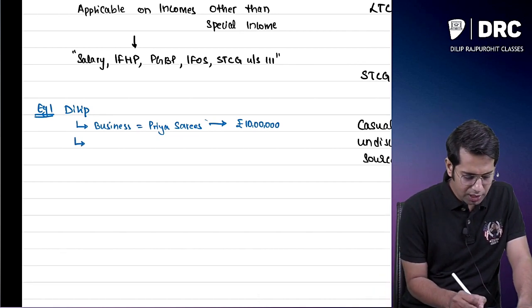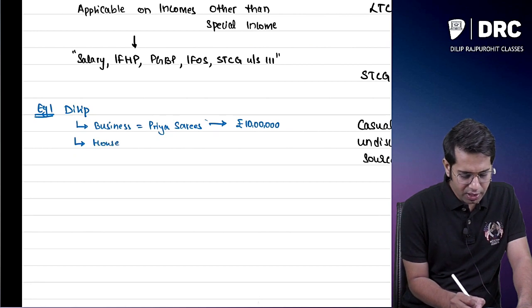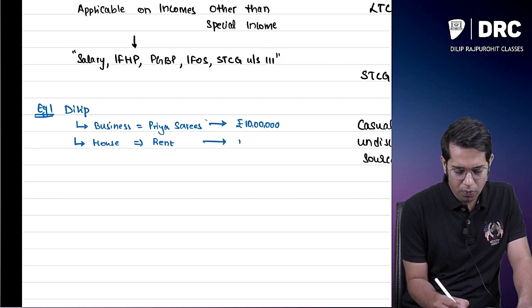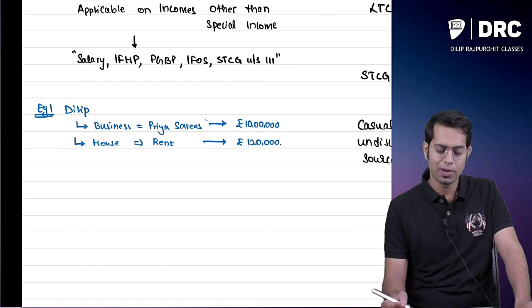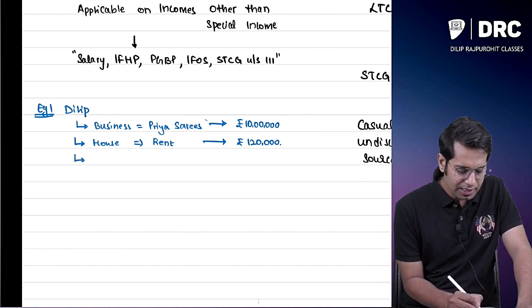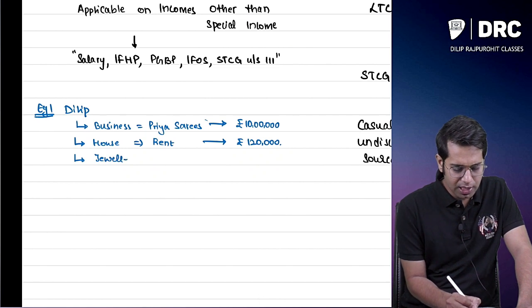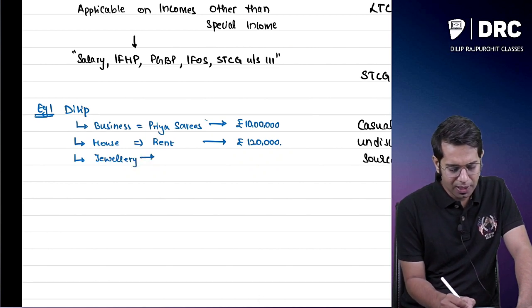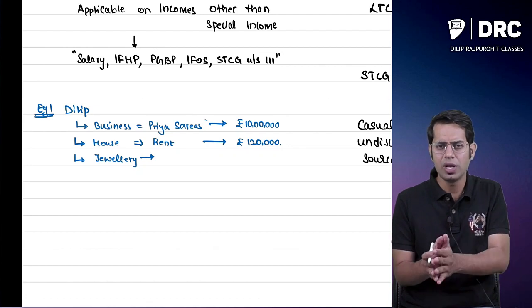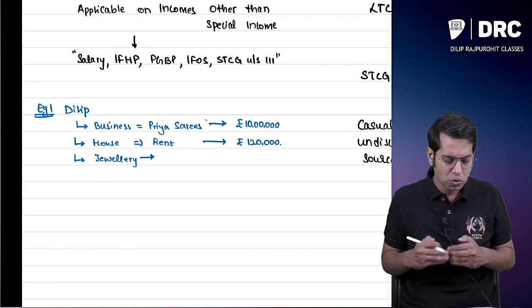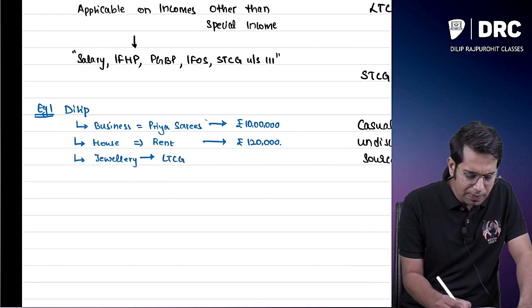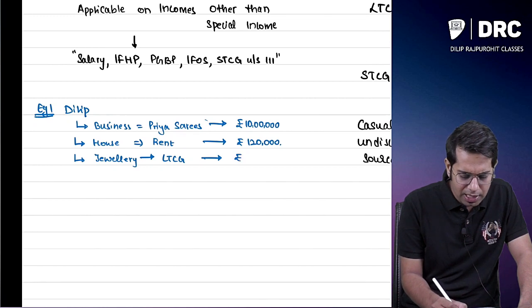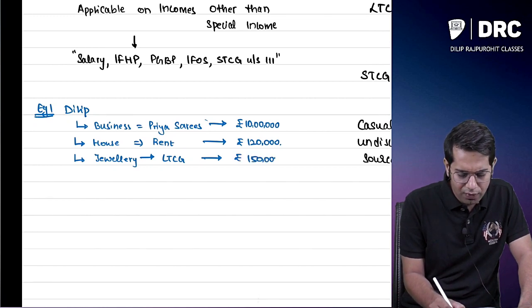I have a house property, a house which I have given on rent. On that house I am earning a total rent of, say, 1,20,000 rupees. Then I had some jewelry with me, which was my capital asset, and I sold it. I held this jewelry for a longer period of time, so when I sold it, I got a long-term capital gain of 1,50,000.